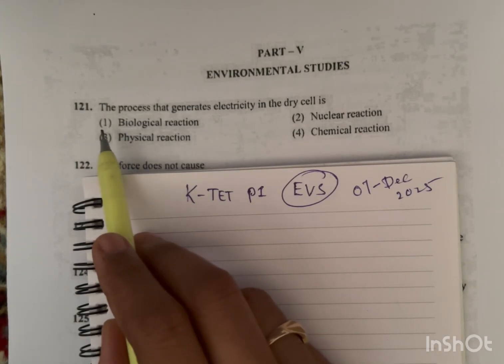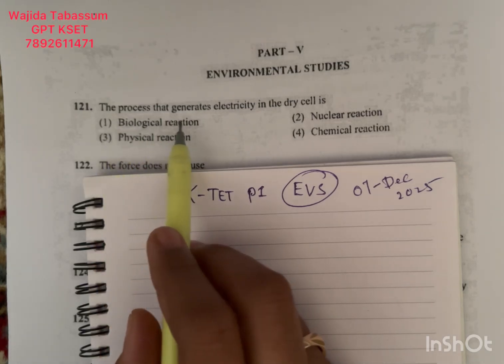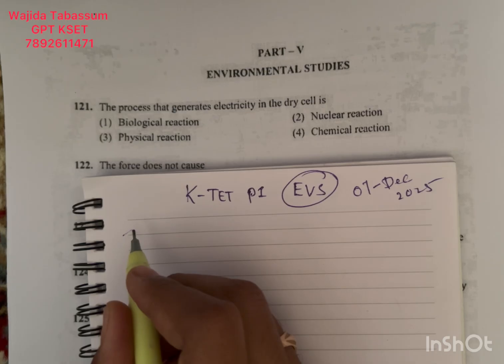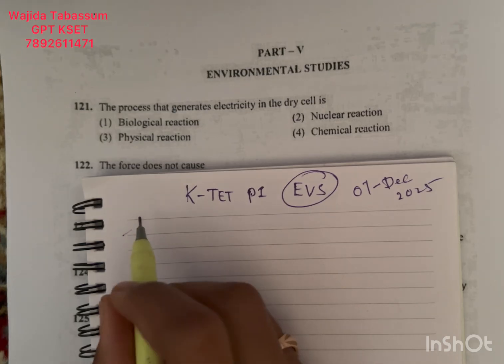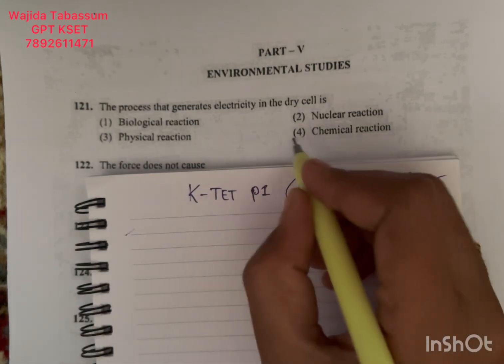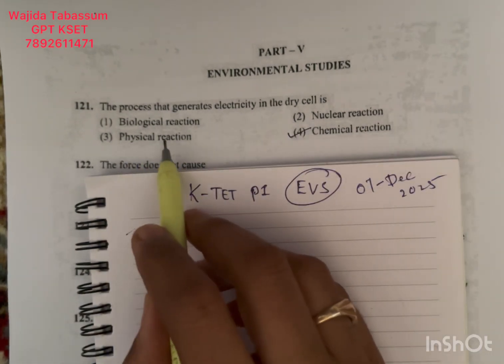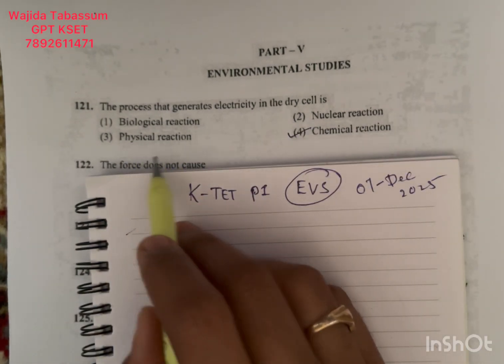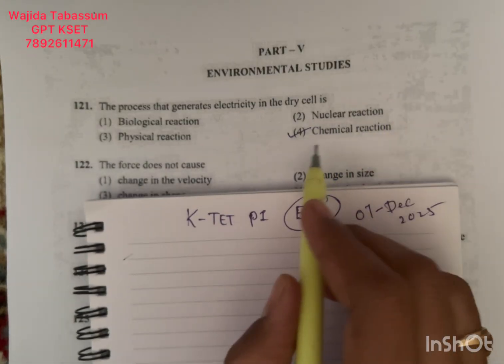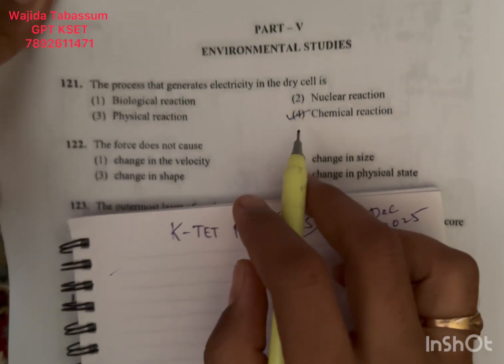So the first question is: the process that generates electricity in a dry cell. तो सेल में जो इलेक्ट्रिसिटी पैदा होती है वो किसकी वजह से? So it is because of chemical reaction. So there is no biological reaction, no physical and not at all nuclear reaction. So the answer is chemical reaction.